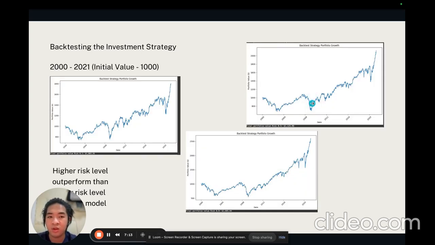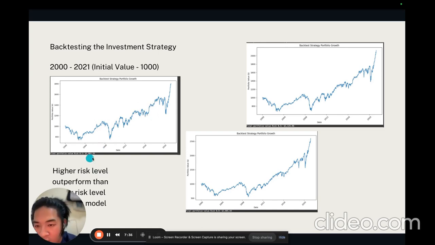Now I'm going to go over how the model predicts, and the accumulated value over a period of 20 years. The initial value here is $1,000, and it follows the market trend.